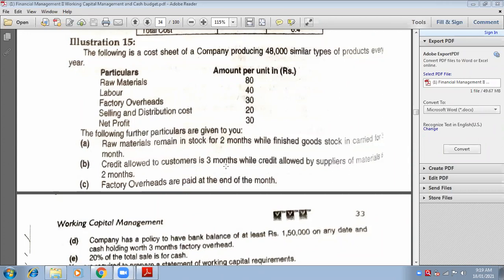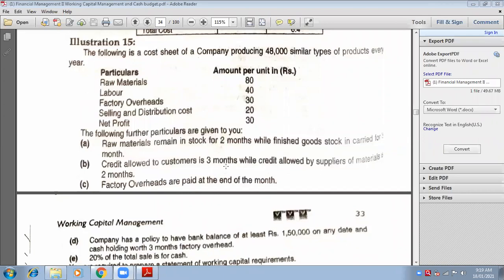Tell me how many units are there total in all? 48,000. Yes, look at the screen, you will be able to understand then. 48,000 divided by 12 months. Very good. 4,000, ma'am.